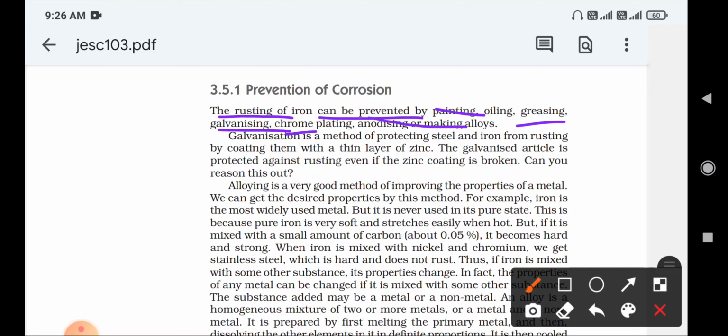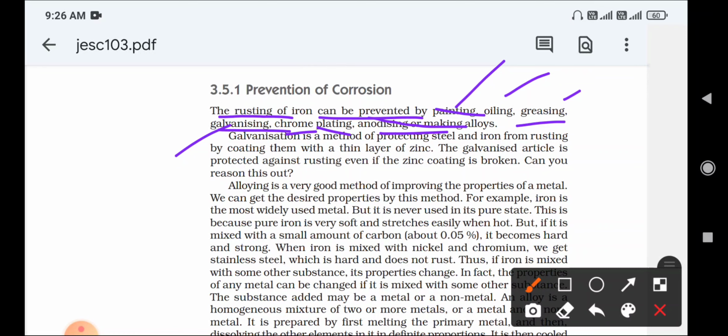These are the important methods to prevent corrosion. If asked to write the methods of prevention of corrosion, you can write painting, oiling, greasing, galvanizing, chrome plating, and anodizing or making alloys. These are the examples of prevention of corrosion methods.